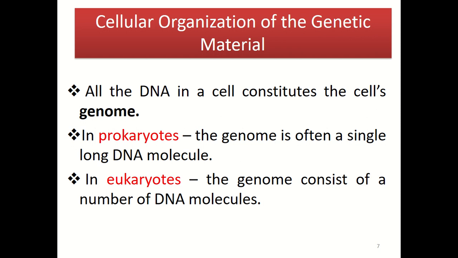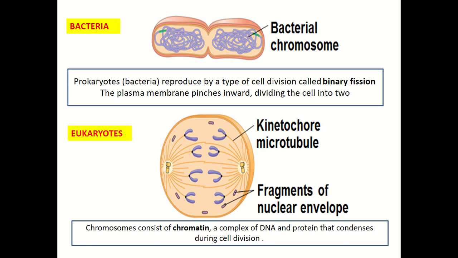In prokaryotes, the genome is often a single long DNA molecule. Meanwhile, in eukaryotes, the genome consists of a number of DNA molecules, much more complex compared to prokaryotic organisms. Bacteria are one example of prokaryotes, which reproduce by a type of cell division known as binary fission, in which the plasma membrane will pinch inward, thus dividing the cell into two.